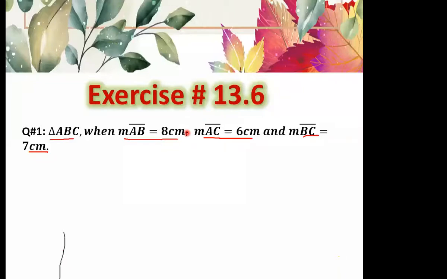Okay, students, as you know, when you are going to construct anything, you have to write what is given to you, you have to write what is required, and also you have to write the steps of construction. So first we are going to start with the heading of given. Now, what is given to you in this question? Can anyone please tell me what is given to you here? You are provided with the measurements of different line segments. This is 8 centimeter, this is 6 centimeter, and this is 7 centimeter. So the measurements of three different sides are given to you. You will write these measurements under the heading of given.